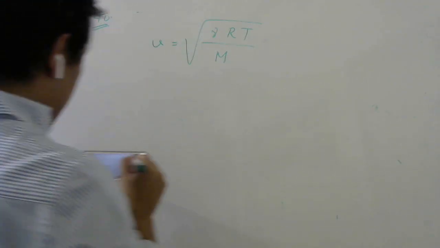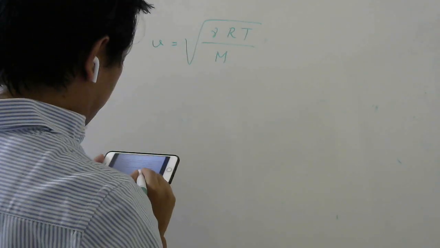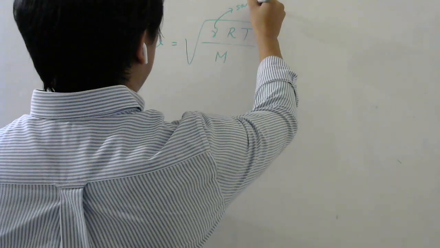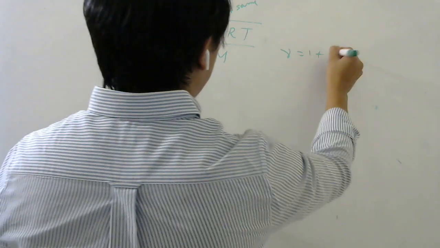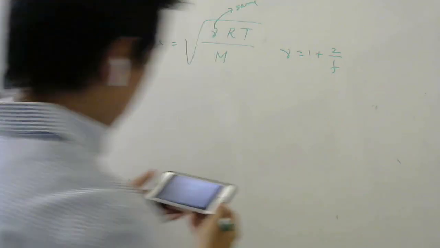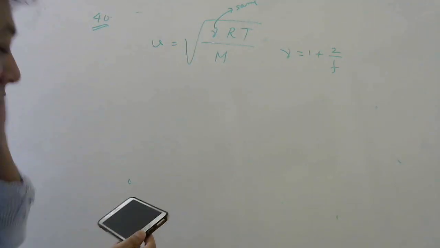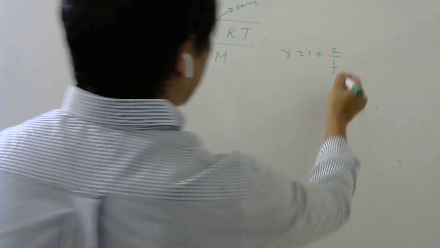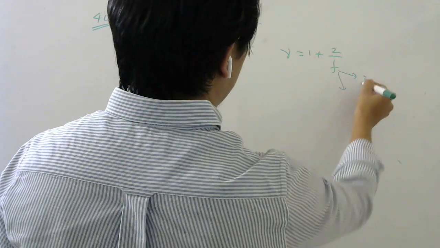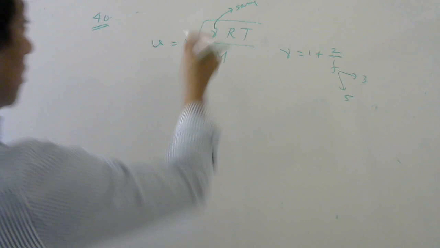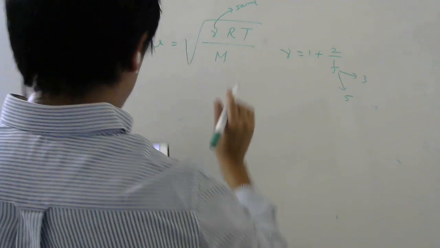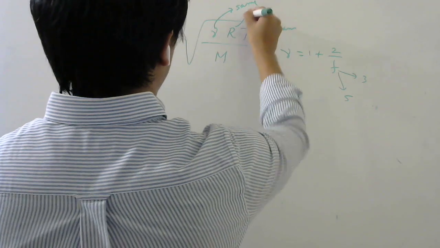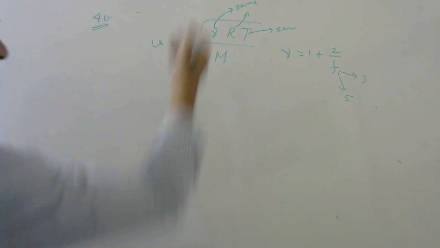So the two gases are, one is oxygen, one is hydrogen, and both are diatomic. So gamma will be the same. This gamma formula is 1 plus 2 by f. It would be more interesting if one was oxygen and the other one was argon, right? Then one will be diatomic, the other one will be monoatomic. So degrees of freedom we know, for mono is 3, for dia is 5. But here both are diatomic, so gamma will be the same, temperature is the same, and the universal gas constant is also constant.